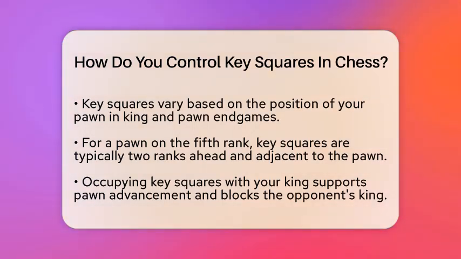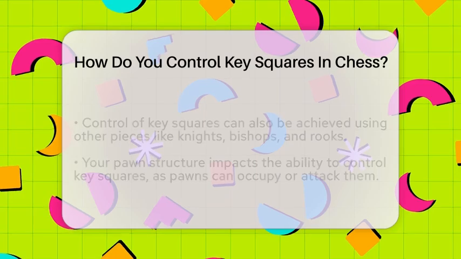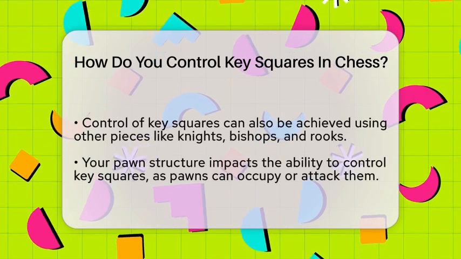In more complex positions, you can use other pieces like knights, bishops, and rooks to influence or attack those squares. This prevents your opponent from occupying them. Your pawn structure also plays a role in controlling key squares. Pawns can occupy or attack key squares, which restricts your opponent's king or pieces from accessing those critical points.